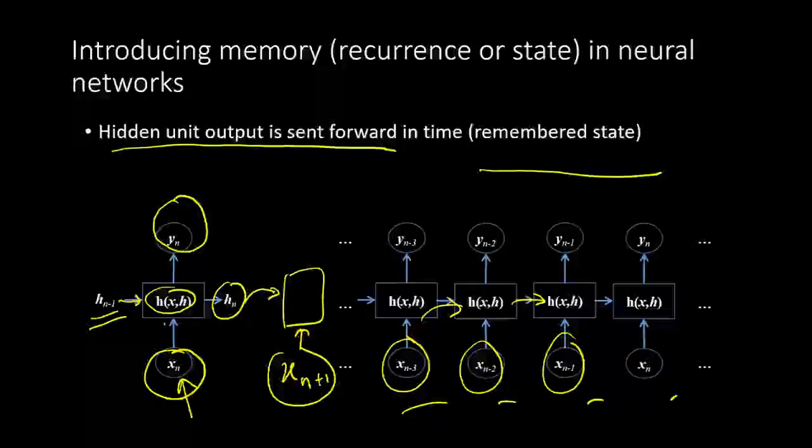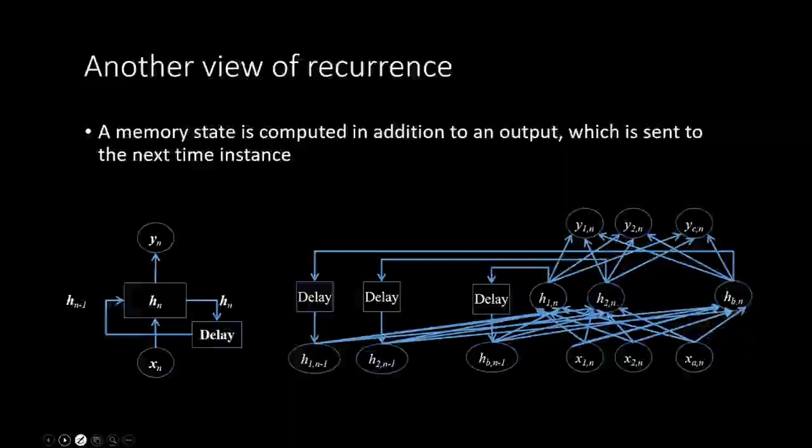Another way of looking at it is that we have this computation of h of n from the input xn, and then it is sent to a time delay and it comes back as h of n minus 1 for the next state. These are different ways of looking at the same thing.